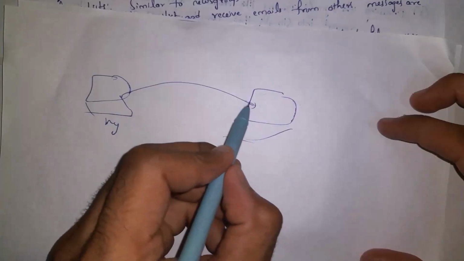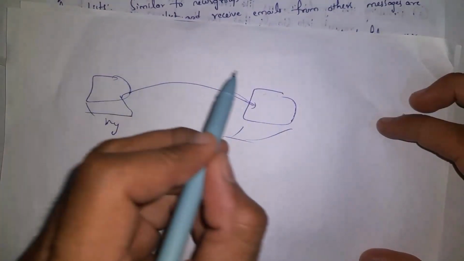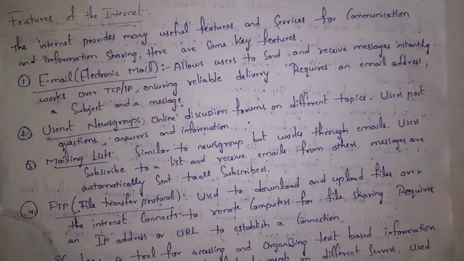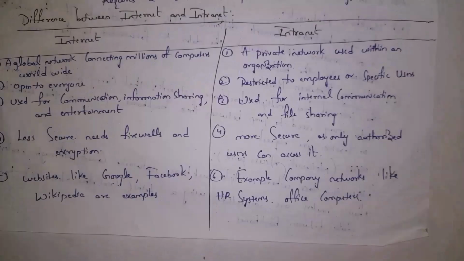I want to see his computer and I want to store my files in his computer. I can do it by using Telnet protocol. All these are various features of the Internet. Next I will explain the difference between Internet and intranet.